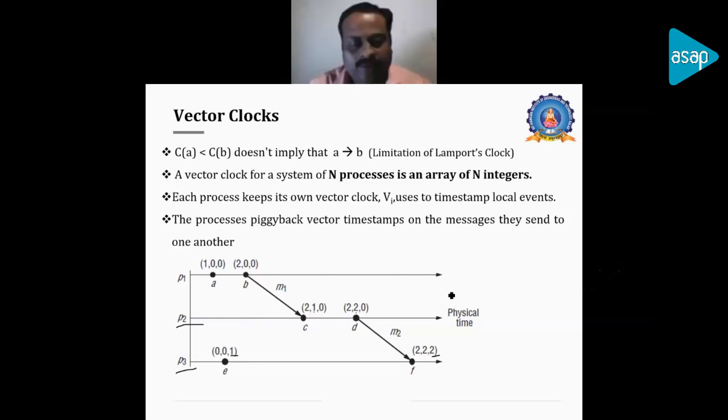Real time value we obtain from a universal atomic clock or any standard time. And a logical clock is based only on the ordering of events, that one event has occurred prior to another event. That is only maintained, and it is numerically converted to monotonically increasing values. So there is no direct relation between a physical clock and a logical clock. The physical clock talks about real time and standard time updating, while the logical clock, the ordering clock, has no relationship to real time. It works only on an ordering basis. Based on the number of processes, you go for ordering, and there is no direct relationship with time.